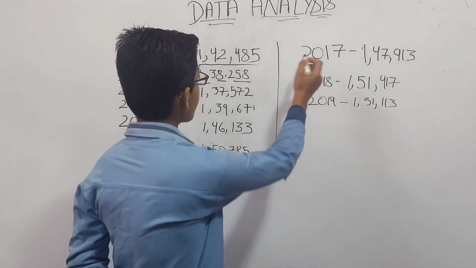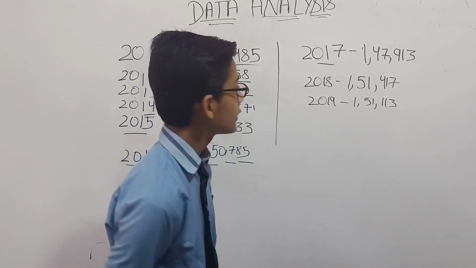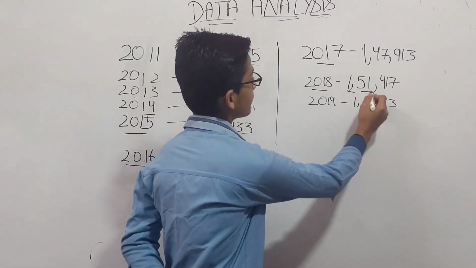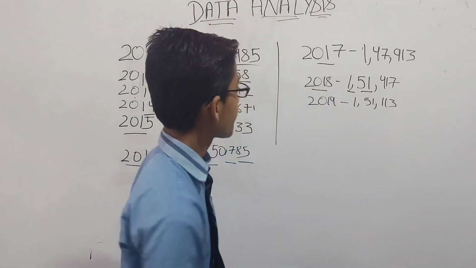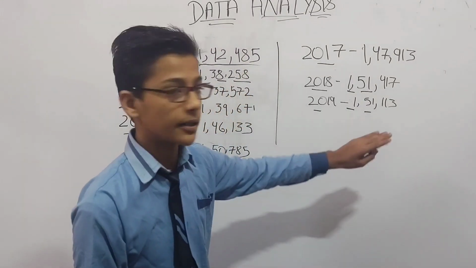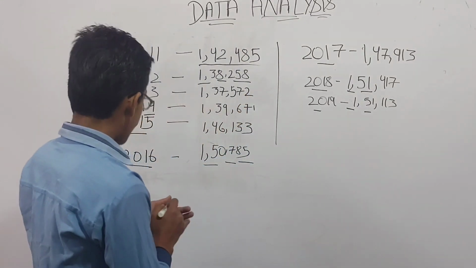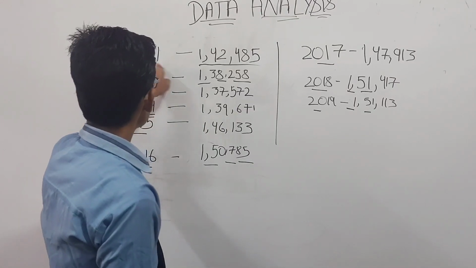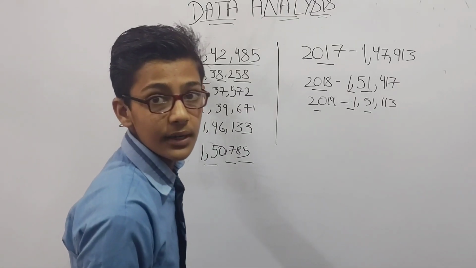In 2017 it is 1,47,913. In 2018 it is 1,51,417. In 2019 it is 1,51,113.